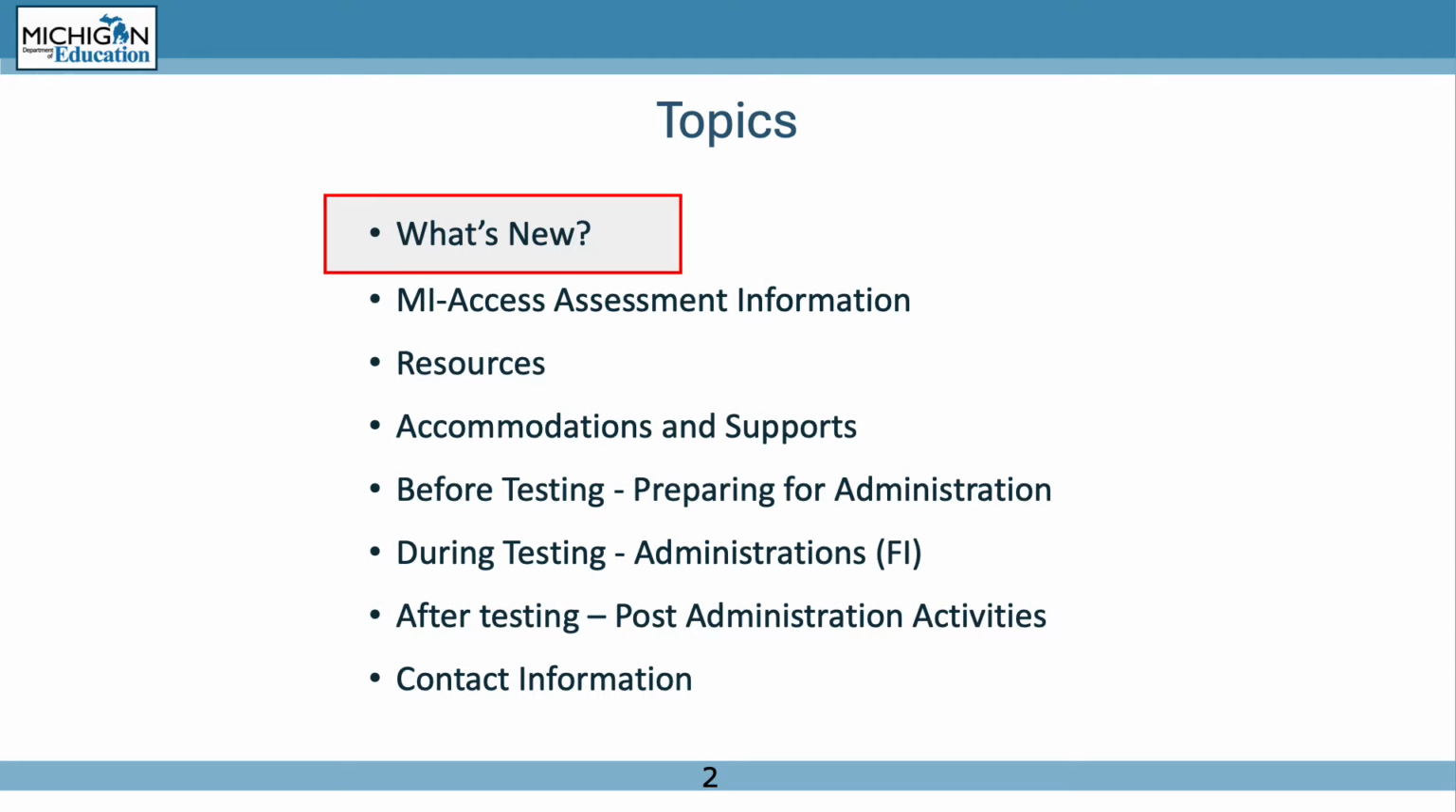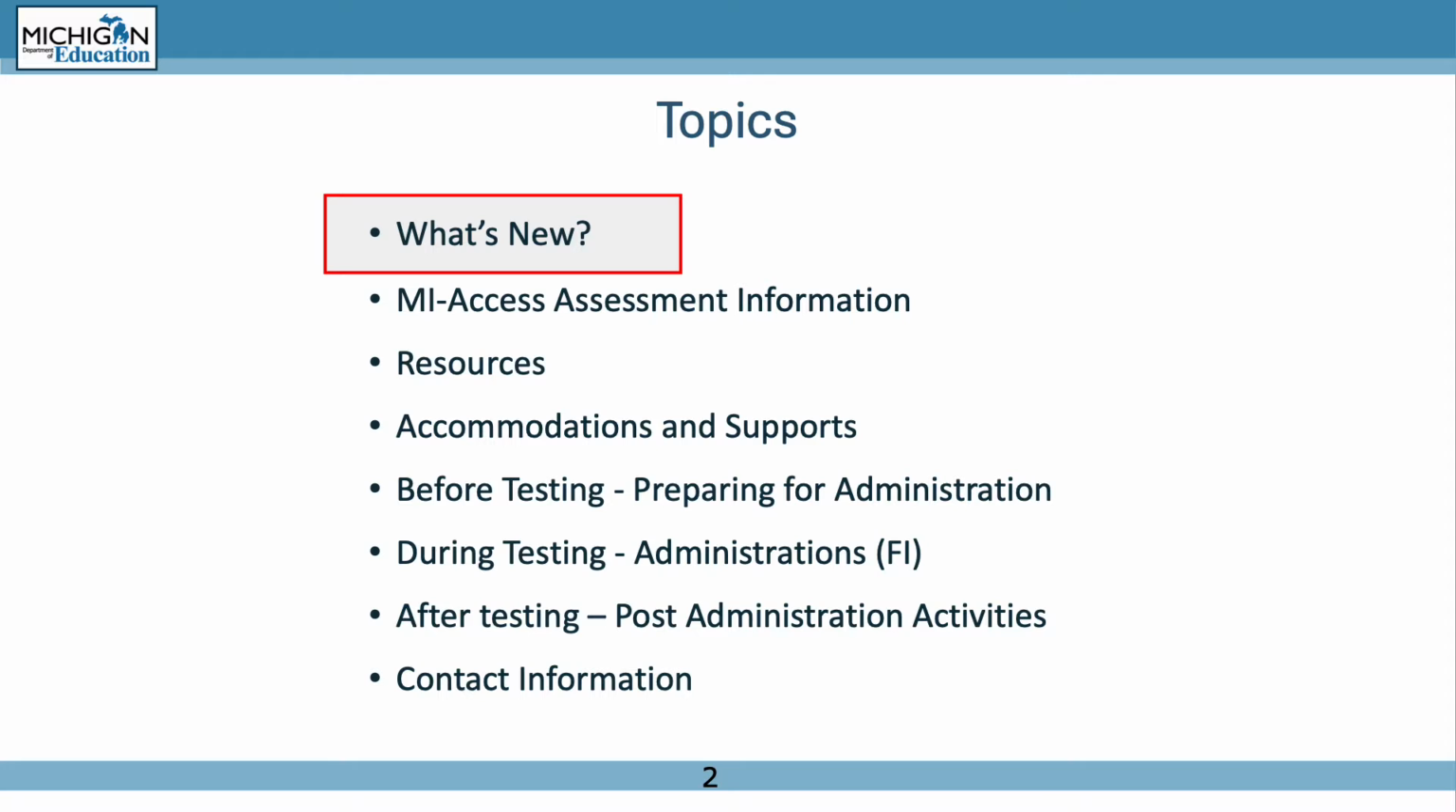The topics covered for this presentation include what's new for My Access this year, My Access assessment information, accommodations and support, before testing: preparing for administration, during testing: administration, FI, after testing: post-administration activities, and contact information.